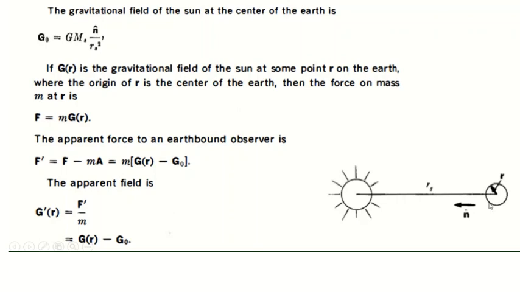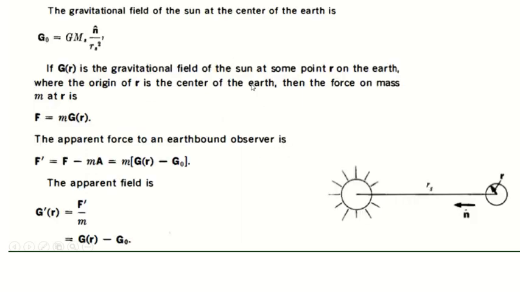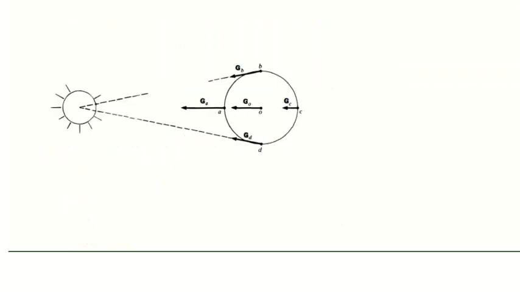Here we are comparing all the places with the same field, but here we are considering various places with different fields. The apparent field intensity is different at different points on the earth's surface.